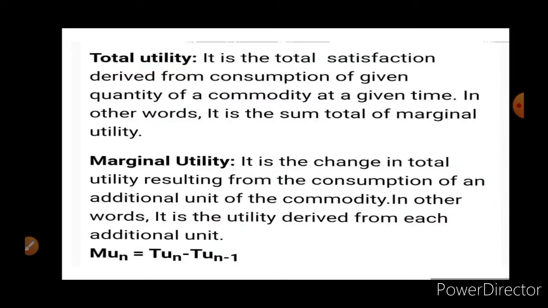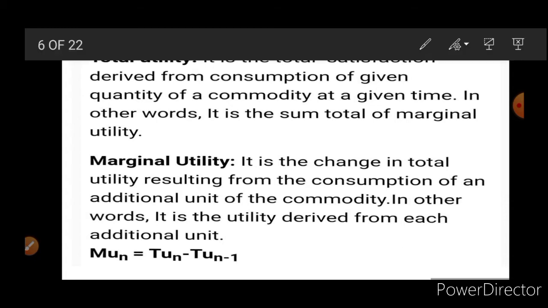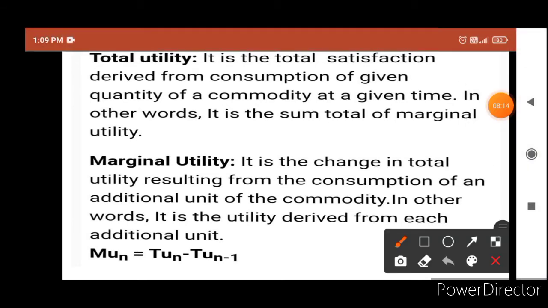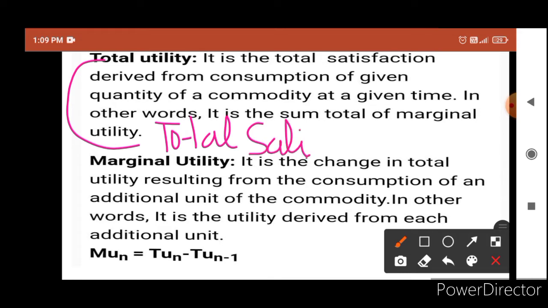Now when we talk about utility, the concept of utility is explained with the help of total utility and marginal utility. What is total utility? Total utility means total satisfaction from all units.